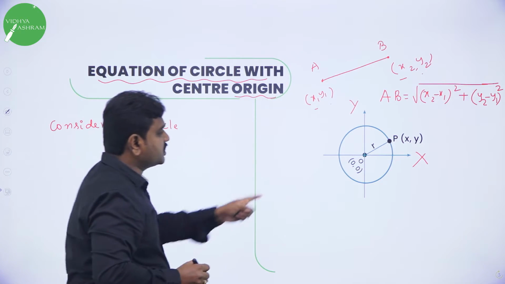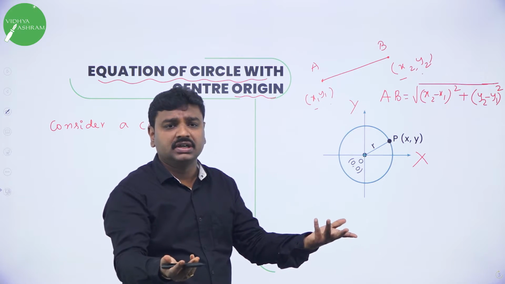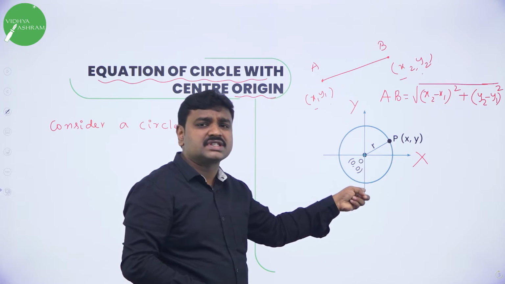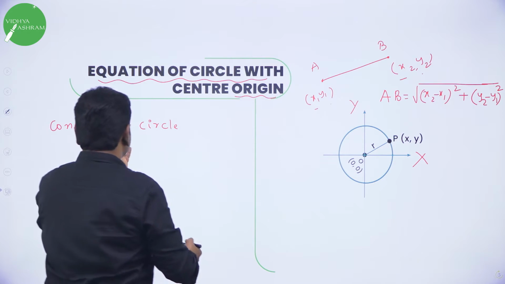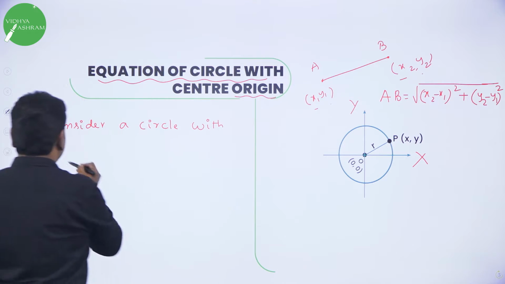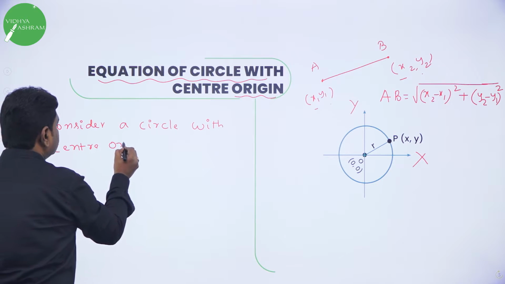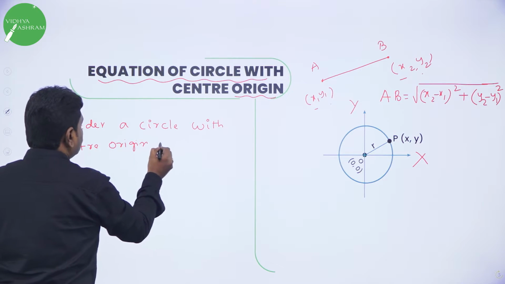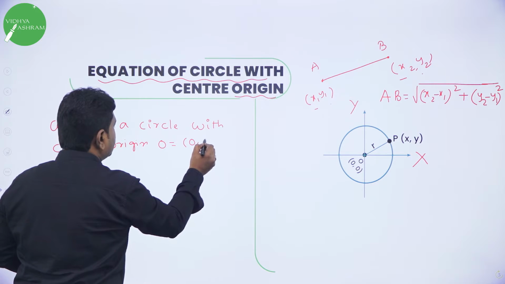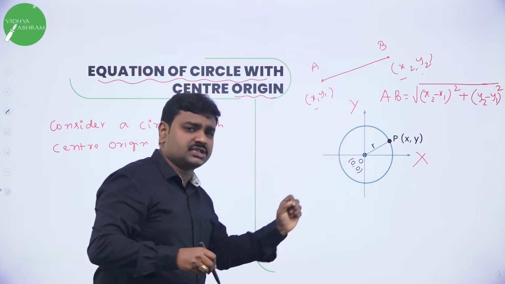Further, what is the center of this? Observe the diagram and write it. Consider a circle with center origin. What is the origin? O is equal to (0, 0). You studied in your first PUC: the point of intersection of the x axis and y axis is the origin, that is (0, 0).